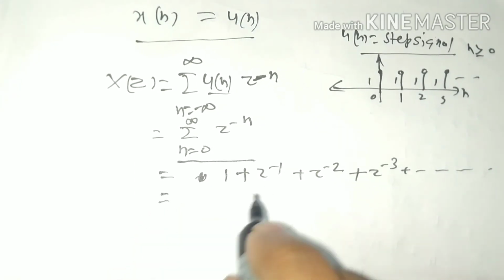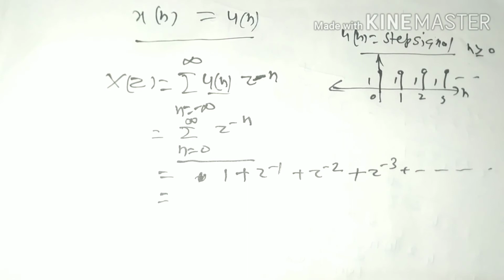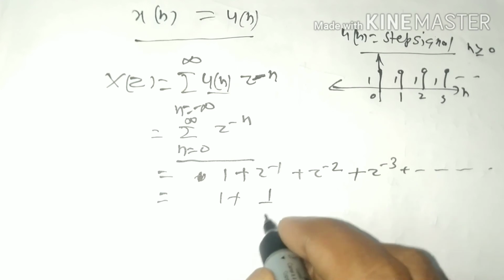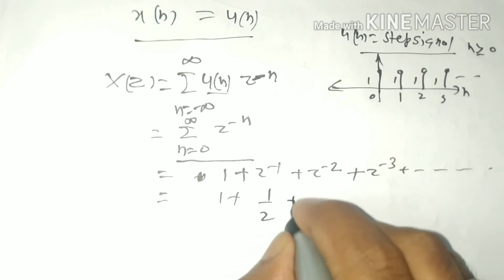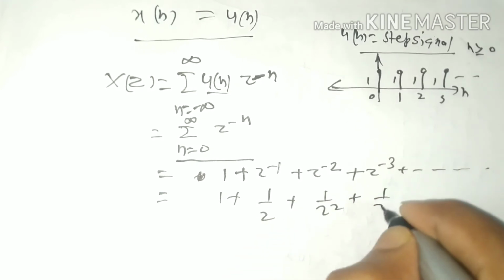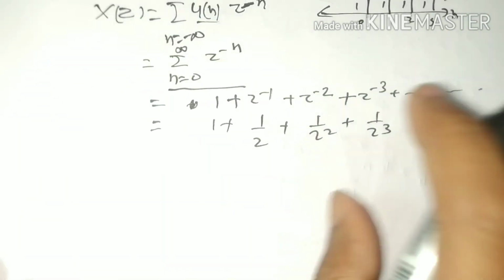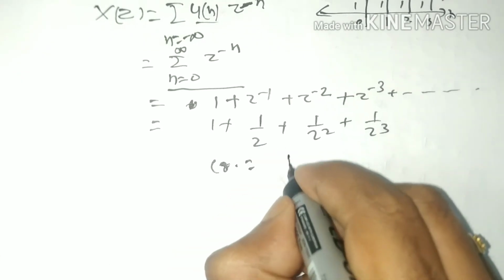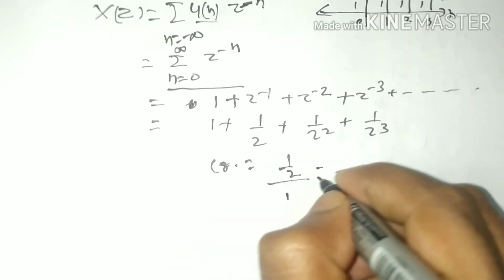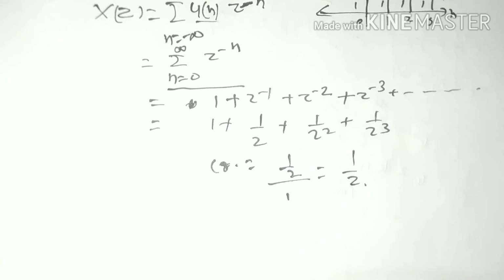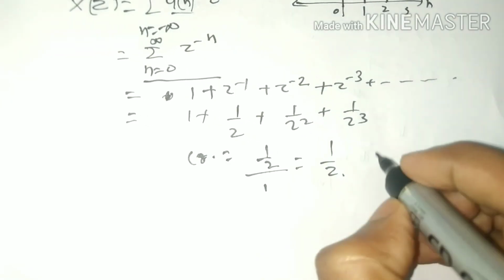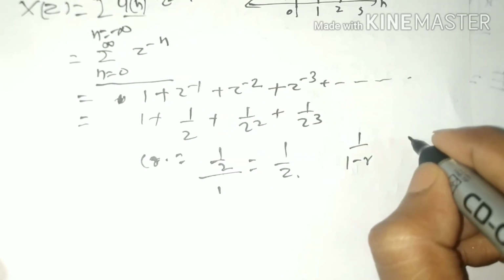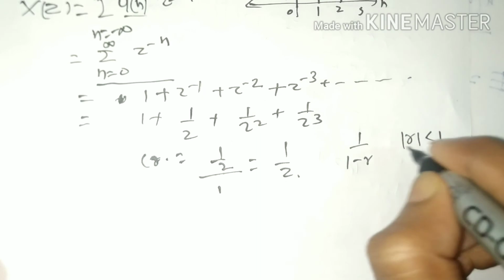So how can we get this summation? It is the summation of a GP, geometric progression, where the common ratio is the second term divided by the first term, that is 1 by z, and we know that the summation of a GP is 1 by 1 minus r, where modulus of r should be less than 1.